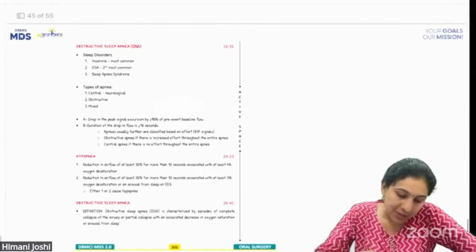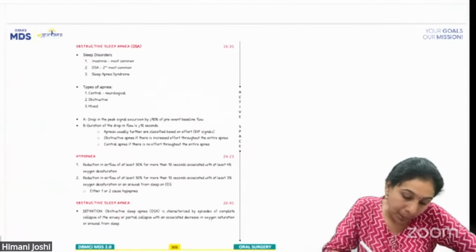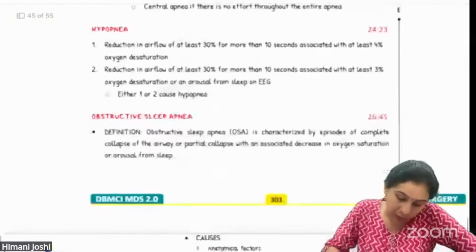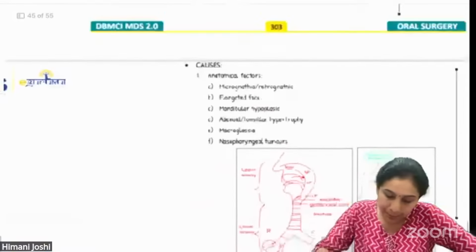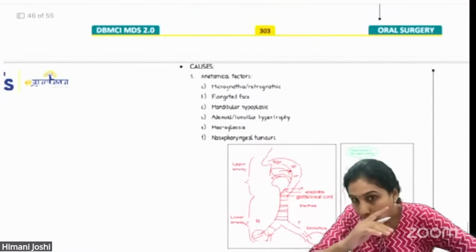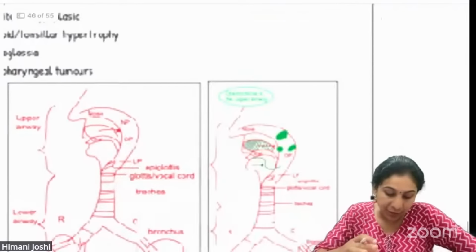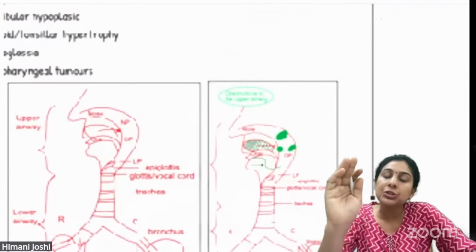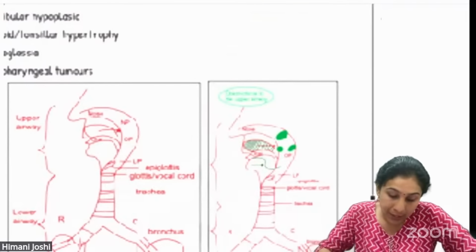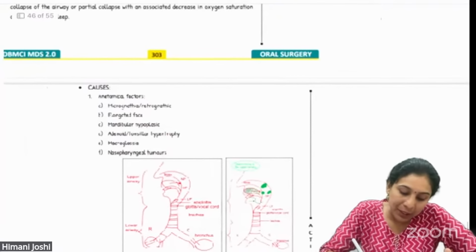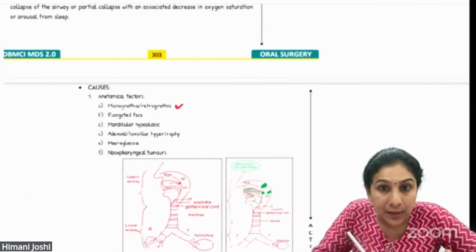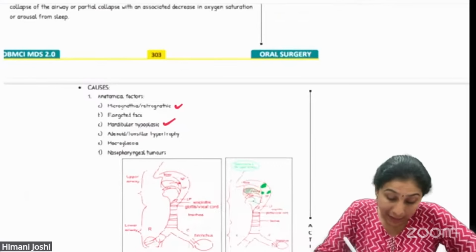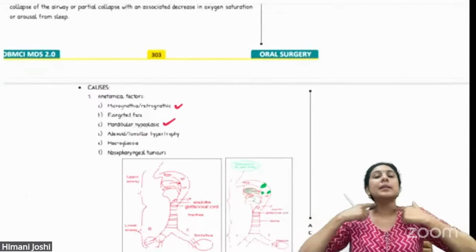Okay, we have discussed in detail what is OSA, what are the different sleep disorders, what are the types of apnea, then what is obstructive sleep apnea. Understand this. Obstructive sleep apnea is when during sleep there is some obstruction in your airway. Now it can be anything. It can be due to micrognathia, retrognathia. It can be due to a mandible which is hypoplastic. It can be due to anywhere in the respiratory tract.